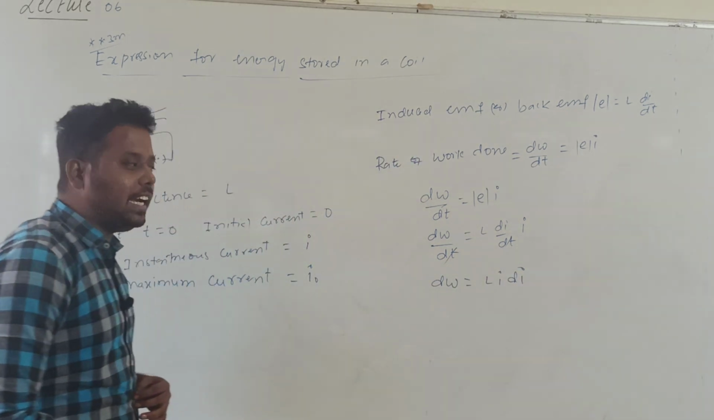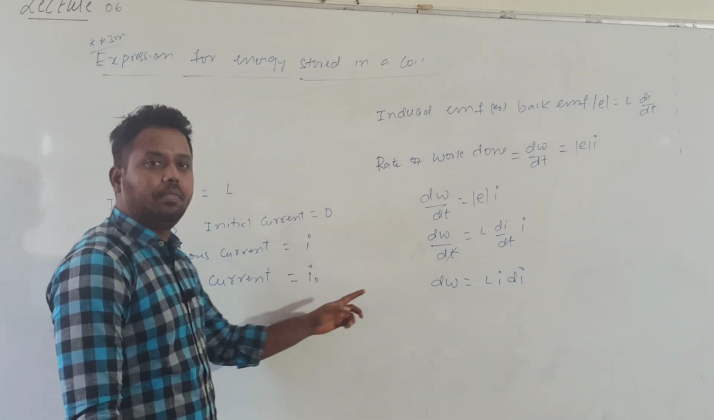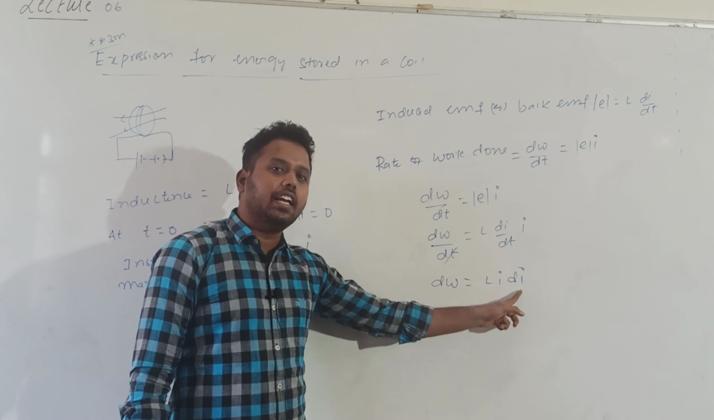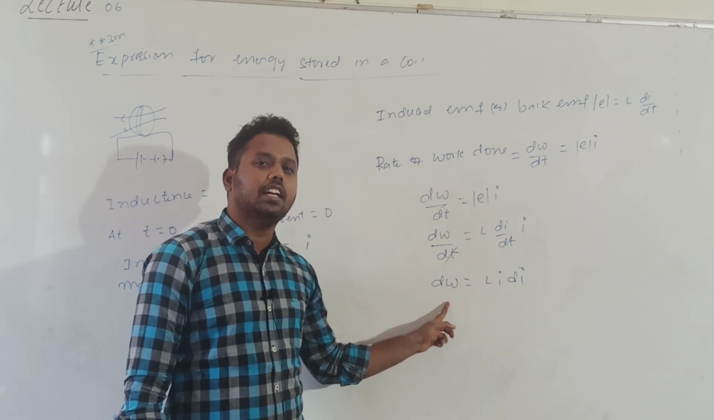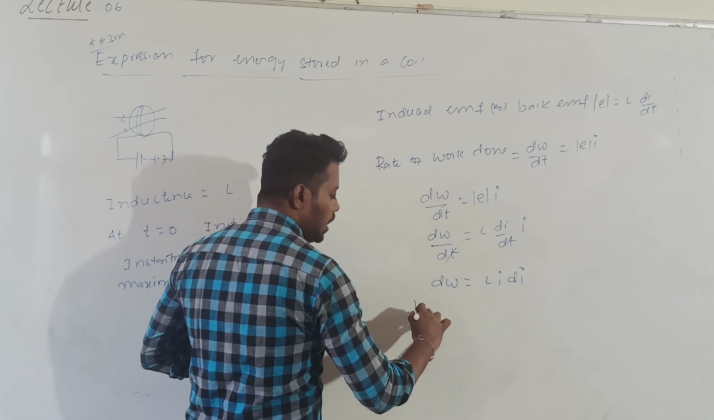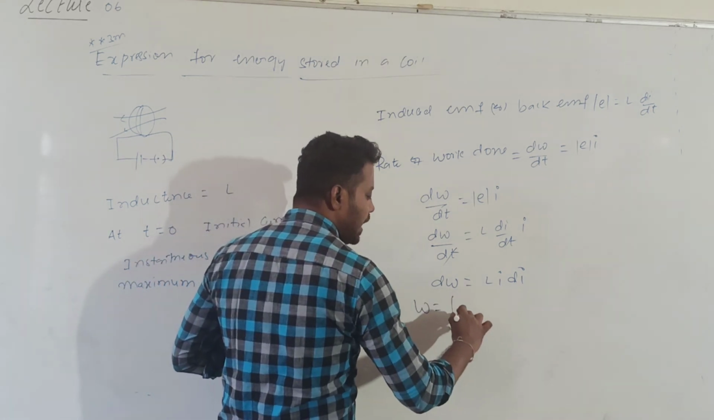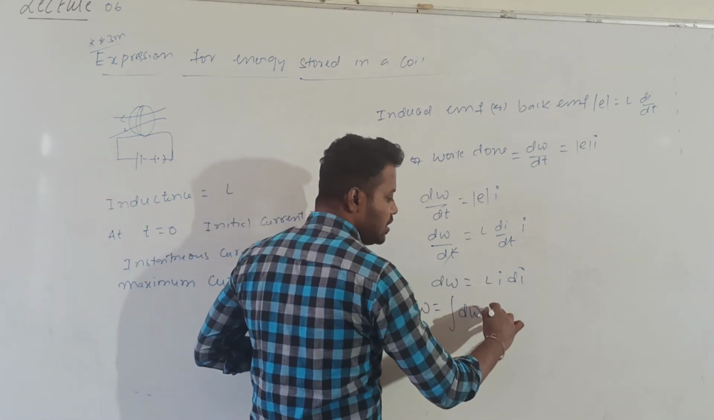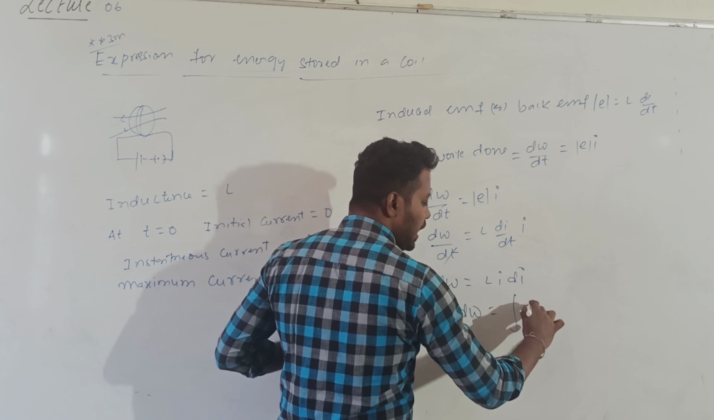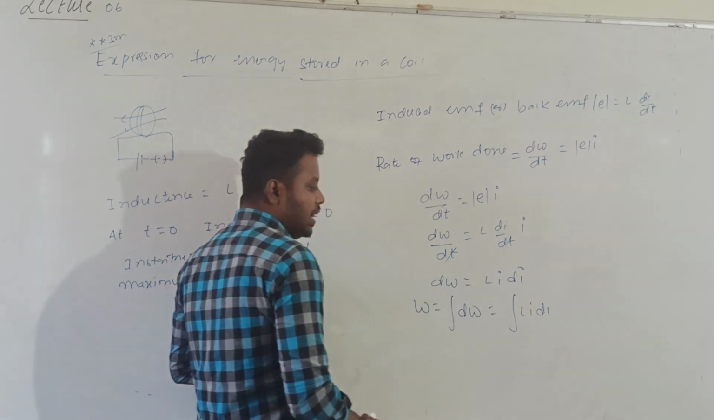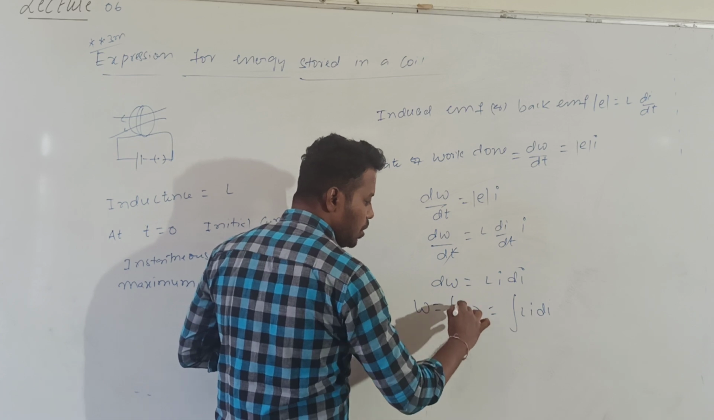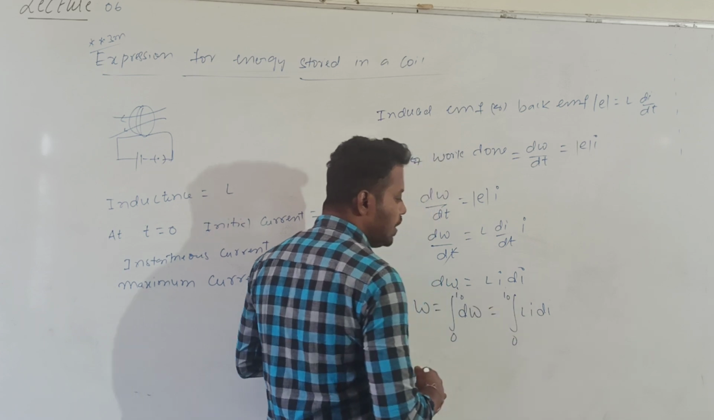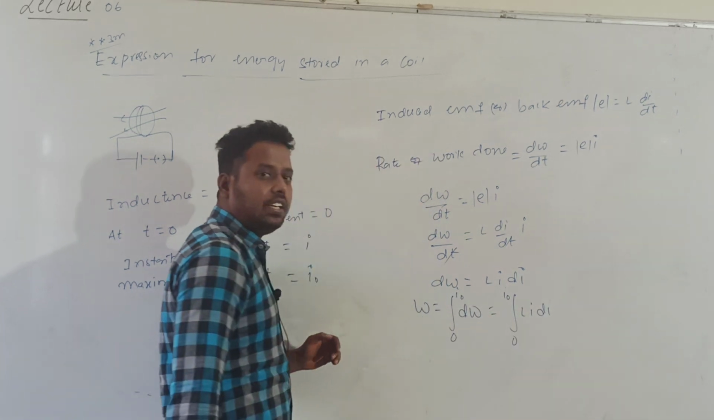So what is dW? dW is the small work done. When the instantaneous current is I, in order to increase the current by di, the small work done by the battery is dW. How can I calculate the total work done? The total work done can be calculated by doing integration. So integration of dW gives W, which is integration of L into I into di. Here the integration limits are from where to where? 0 to I0. The current value is to be increased from 0 to I0.